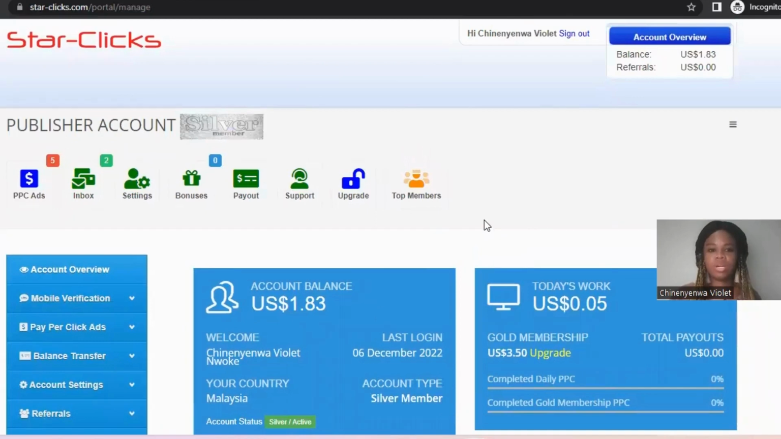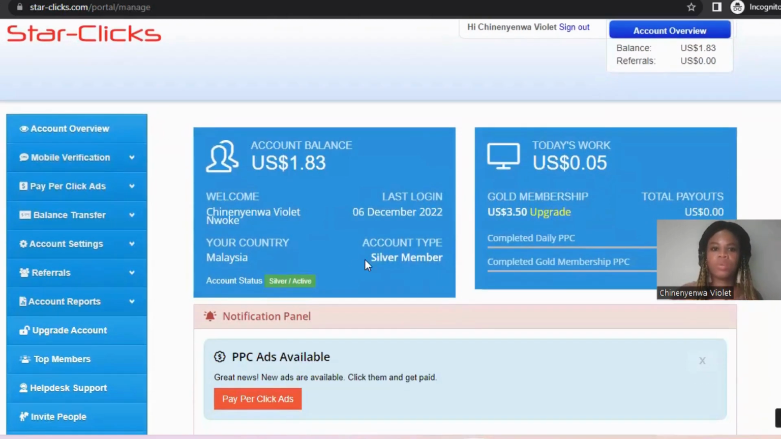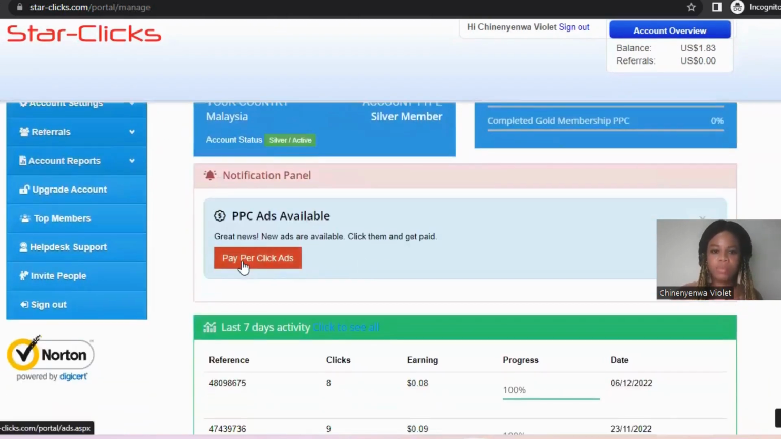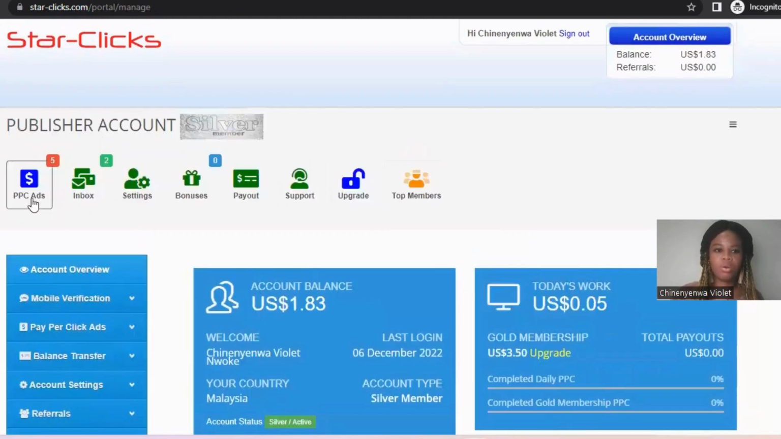Another website that will pay you to click on ads is ScarletClicks. If you don't have an account on ScarletClicks, you can also use the link in the description to create your own account. It will bring you to your dashboard, where you see different ads. You see pay per click. When you click on this pay per click, you see the ads. When you click on it, it's loading.